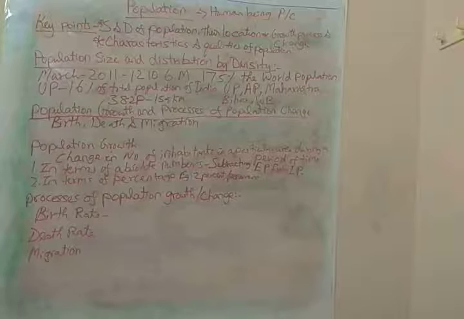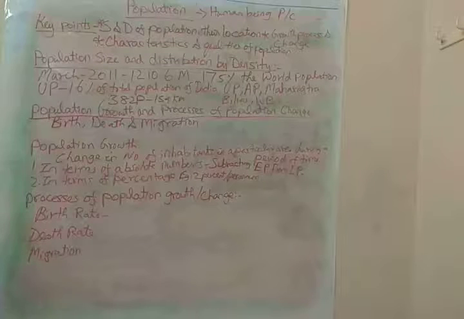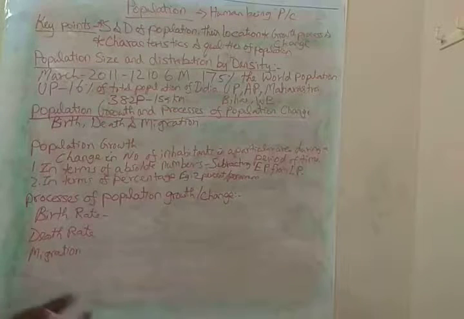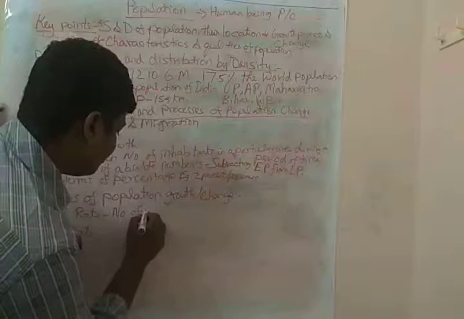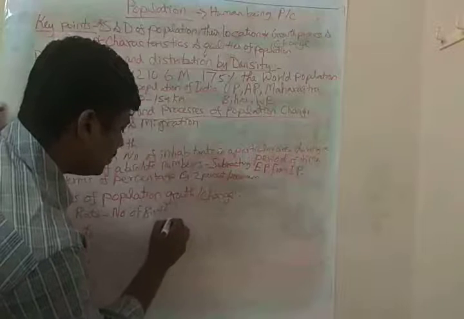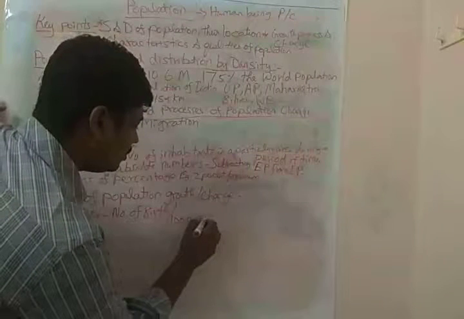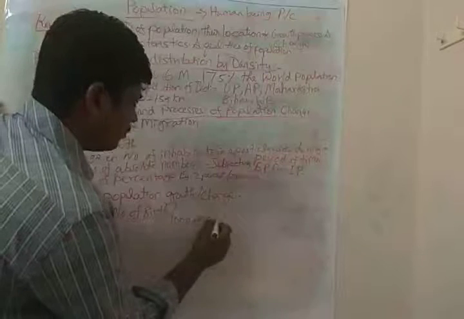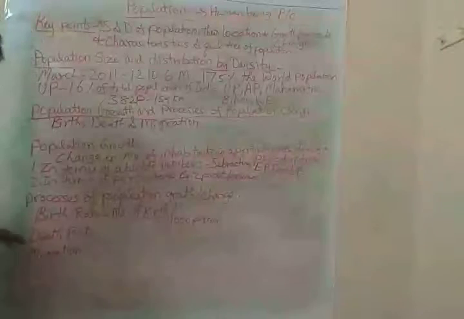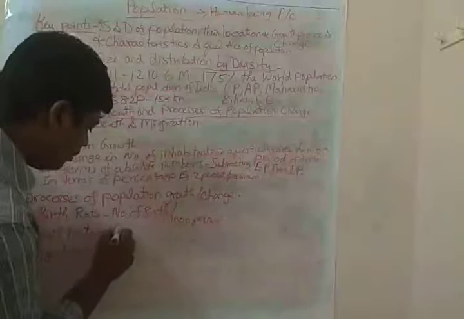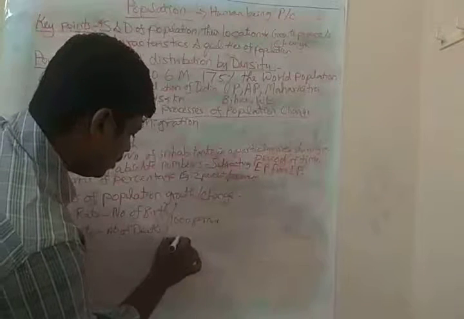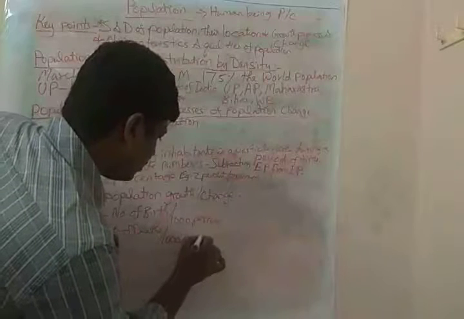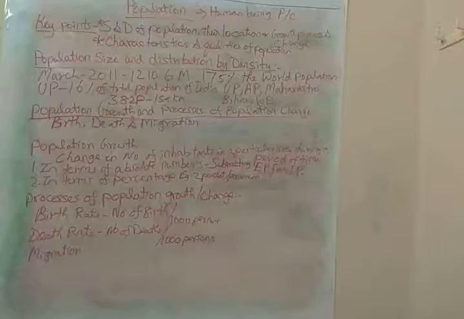Birth rate is nothing but the number of live births per 1,000 persons, right? In the same way, death rate means the number of deaths among 1,000 people. Okay, so this is what we are seeing.